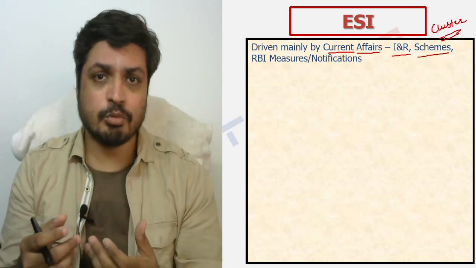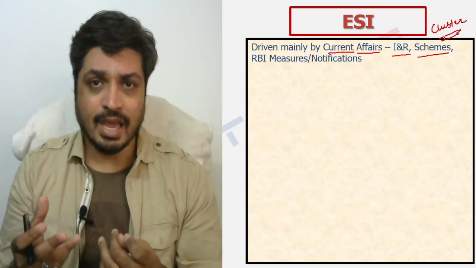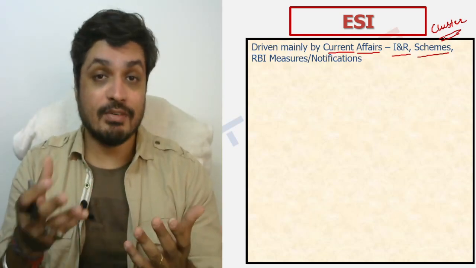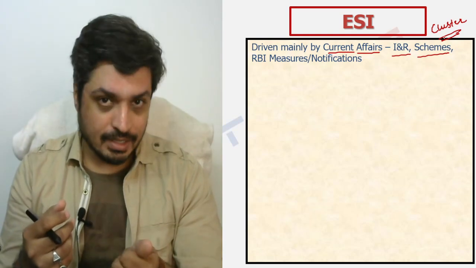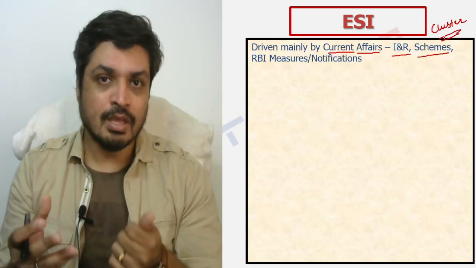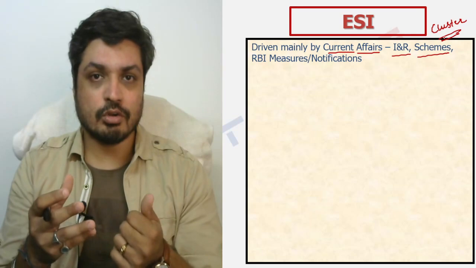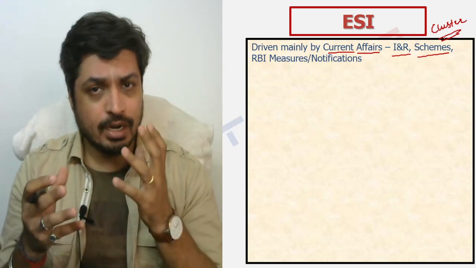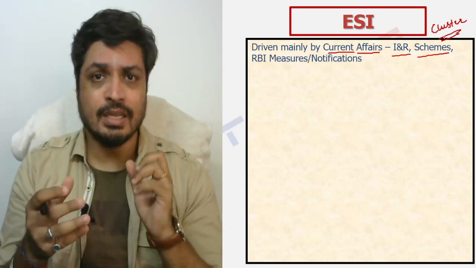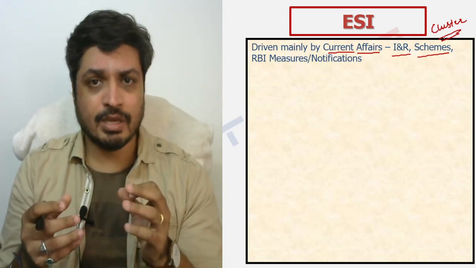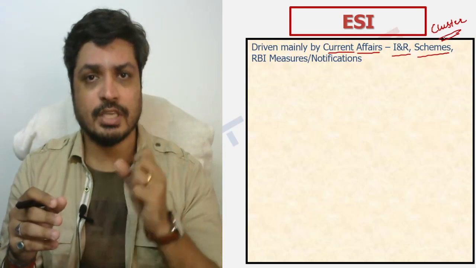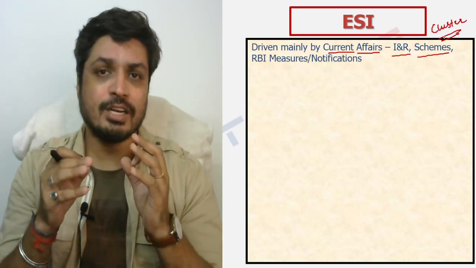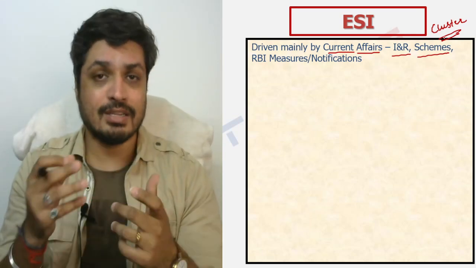So it was the OECD report that basically came out last year, right? And there were so many other important and more relevant reports, but there were no questions from there. So it's very difficult to predict what report the RBI will be focusing on. It does not really matter which report you're talking about. It's important that you understand that report in depth, so that in case a cluster bombing happens by RBI, which is a general tendency for them, wherein they bombard you with questions from one particular scheme, one particular report, you should know that report or scheme in depth so that you can answer those questions, right?